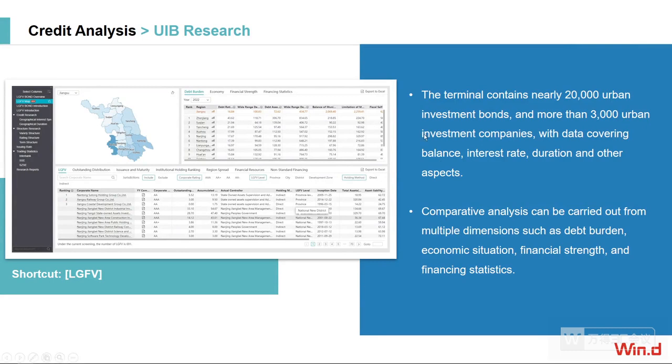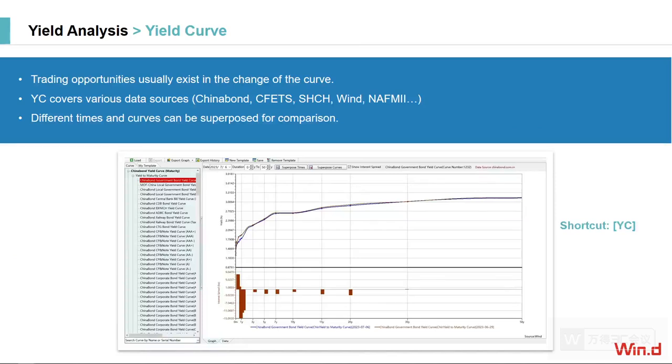We can see in this page, the terminal provides nearly 20,000 urban investment bonds and also more than 3,000 urban investment companies. A comparative analysis can be carried out from multiple dimensions, as I mentioned, like debt burden, economic situation, and so on, which is exactly helpful in urban investment bond research and credit analysis. Okay, this is about credit analysis, and after that, we can enter into the yield analysis part.